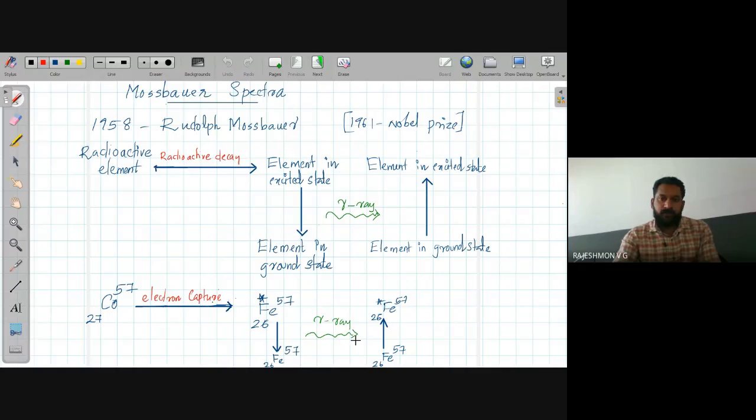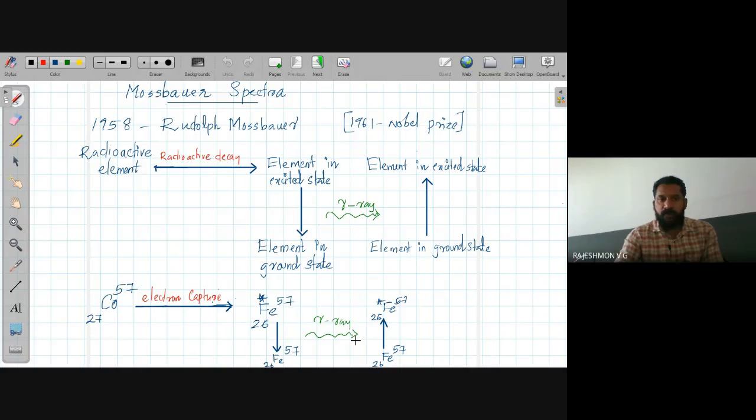Morning all. Today in this lecture, I will try to explain what is meant by Mossbauer spectra. In 1958, Rudolf Mossbauer experimentally demonstrated this effect, and he got the Nobel Prize for this experiment in 1961. What is Mossbauer spectra all about?